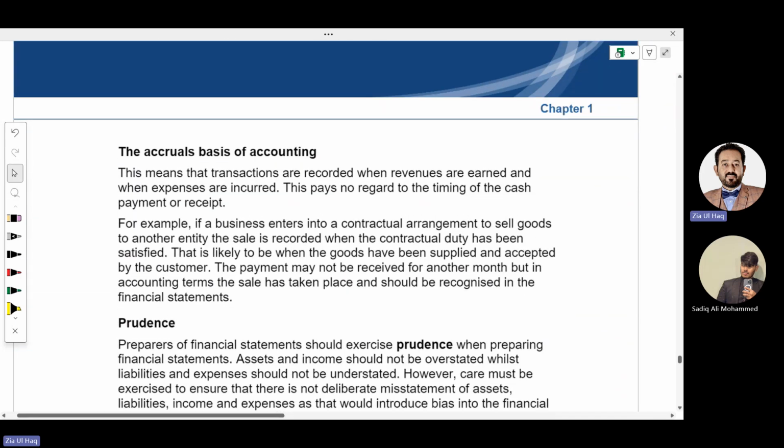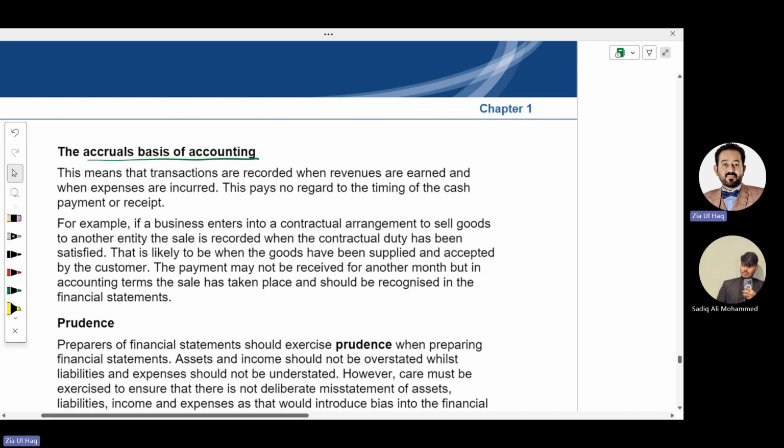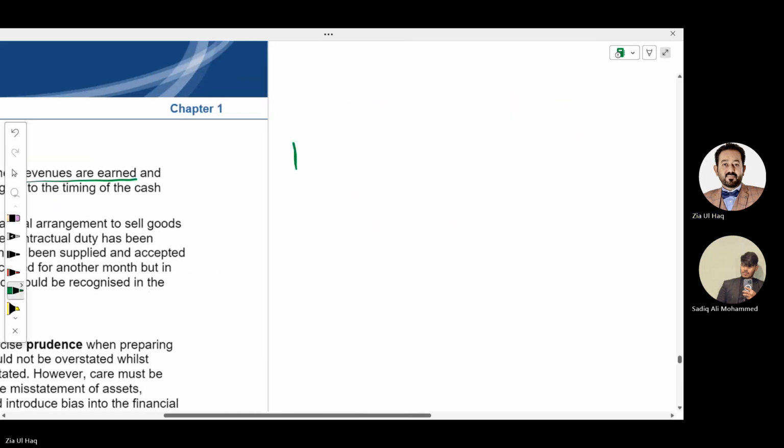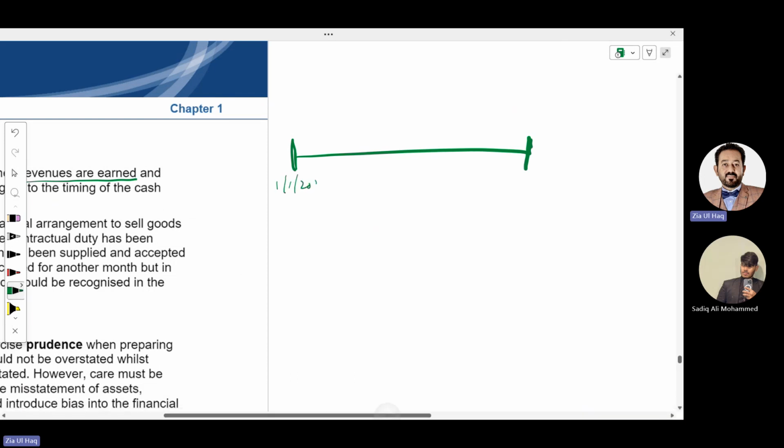Another concept is called accrual basis accounting. What is accrual basis accounting? We need to record revenue when it is earned. Suppose this is the year that started from 1st January 2023 and ended on 31st December 2023.